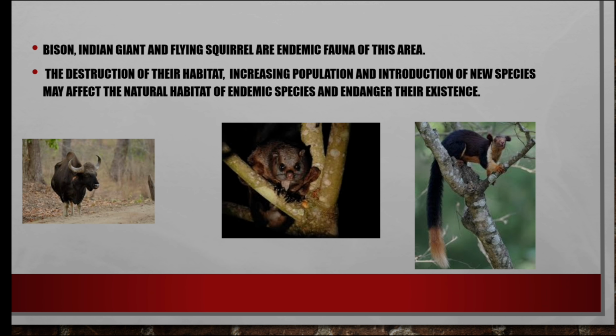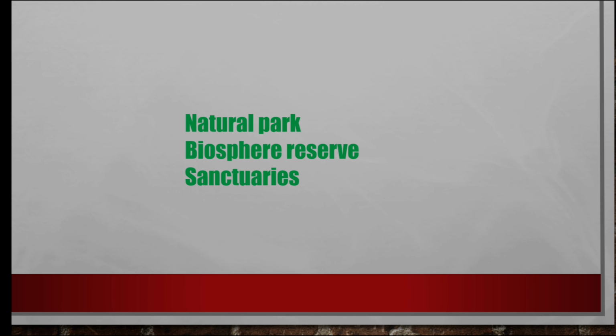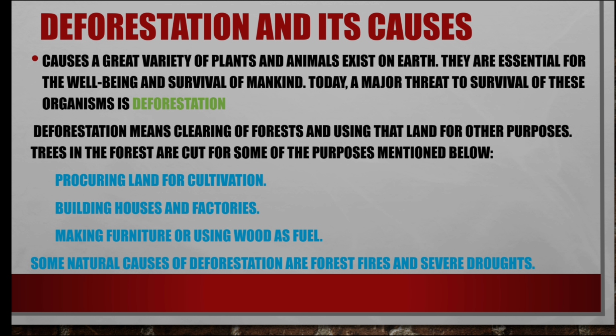Okay? Let's revise what we saw now. Today we saw why people set up National Parks, Biosphere Reserves and Sanctuaries, and what deforestation is. Deforestation means cutting of trees. Removing trees leads to deforestation.